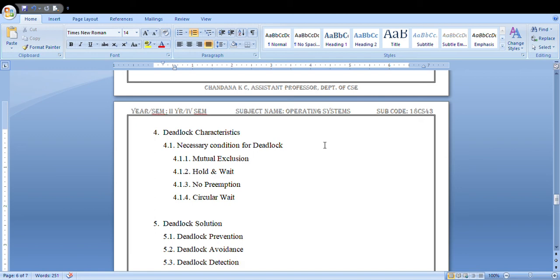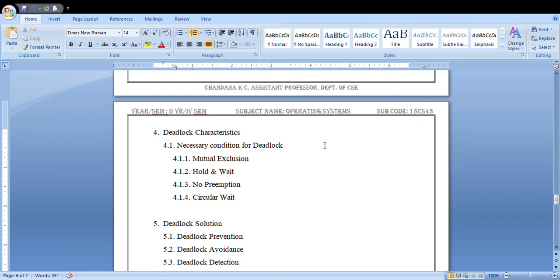And next one is hold and wait. As I explained with the deadlock diagram, if process P1 is holding the resource R1 and still waiting for R2, when this condition is satisfied, then the deadlock will occur. And non-preemption, you all know about non-preemption.